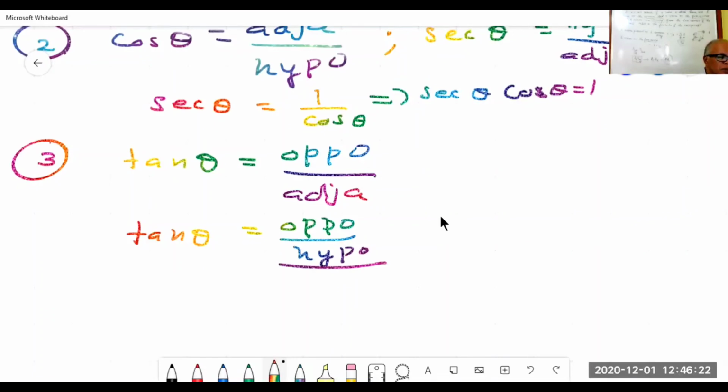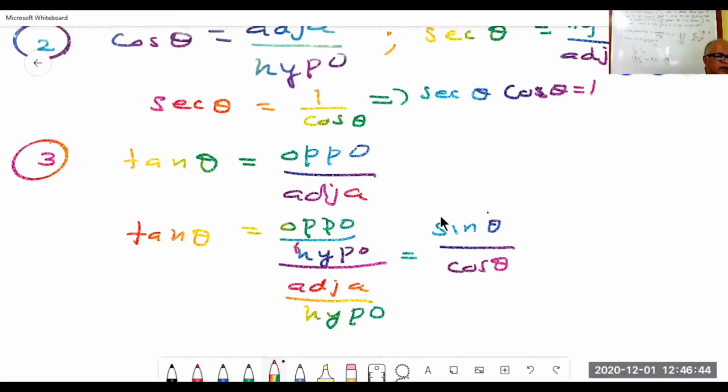It's not x, it is h. That is, what is opposite by hypotenuse? Sin theta. Okay, remember it. Adjacent by hypotenuse, cos theta. Tan theta has got one more relation, very important. Therefore, tan theta is equal to sin theta by cos theta. Please remember it.